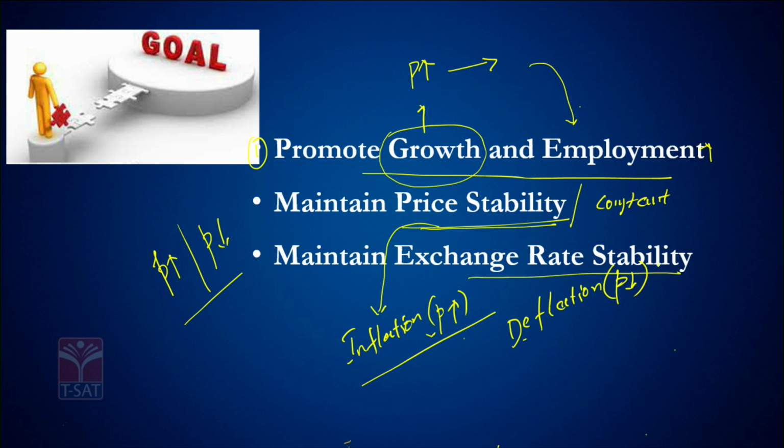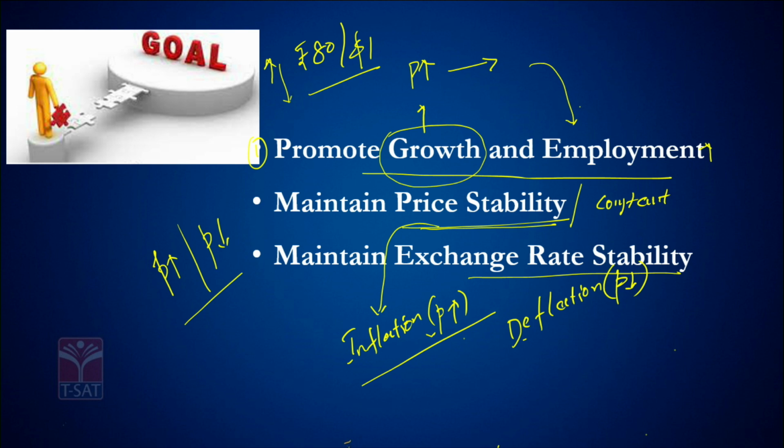The third one is to maintain exchange rate stability. So, what do you mean by an exchange rate? I think these days you might be aware that the rupee has almost touched 80 per dollar, isn't it? So, when I say exchange rate stability, the RBI tries to do everything possible to ensure the value of the rupee against a currency like dollar or euro, pound, whatever it could be.